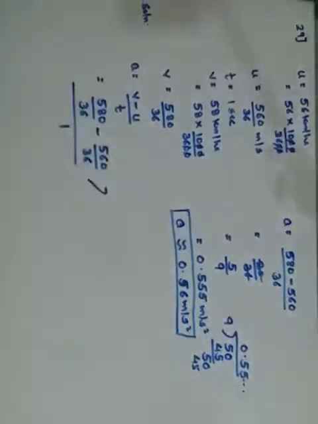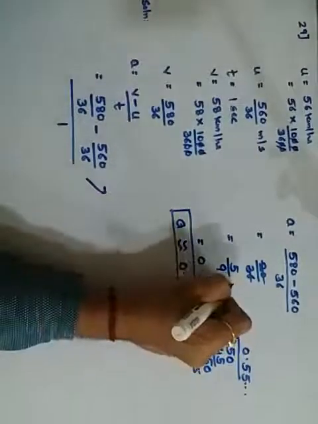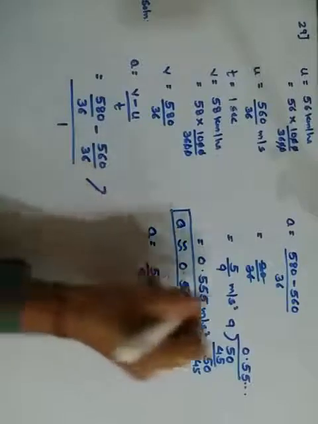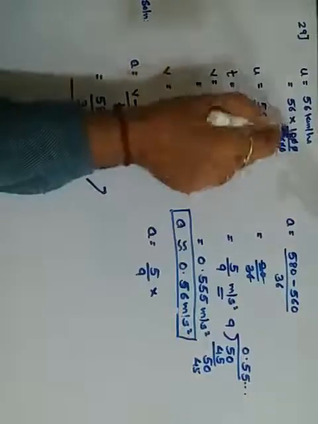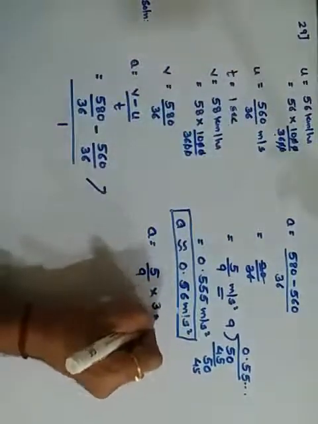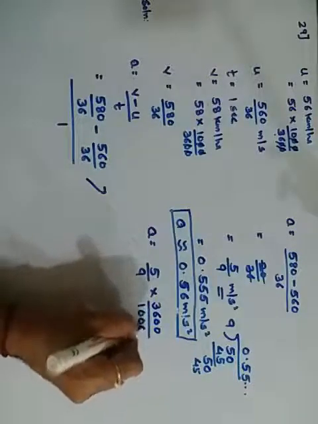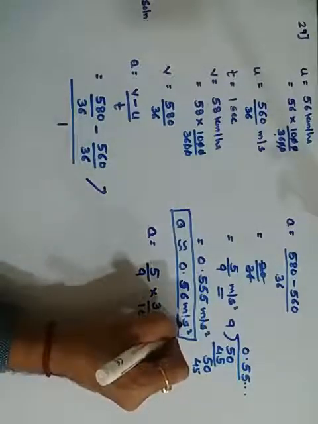And if you want, listen to it carefully, if you want the answer in kilometers per hour, then this was also an answer, in fraction, in meters per second square. See here what I am doing. Acceleration which was 5 upon 9 meters per second square, I am trying to convert into kilometers per hour. So instead of 1000 upon 3600, take its reciprocal. So it will become 3600 upon 1000. But it is second square.